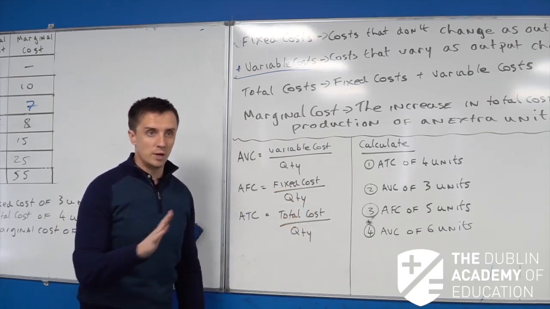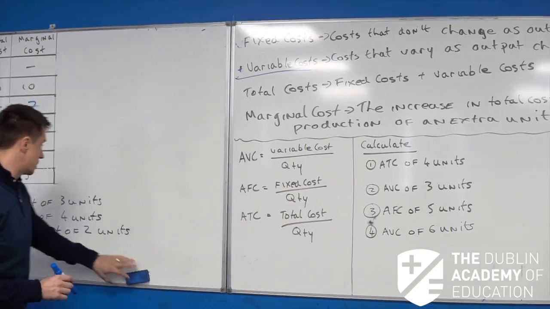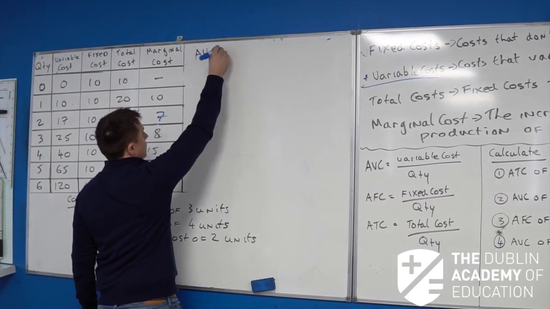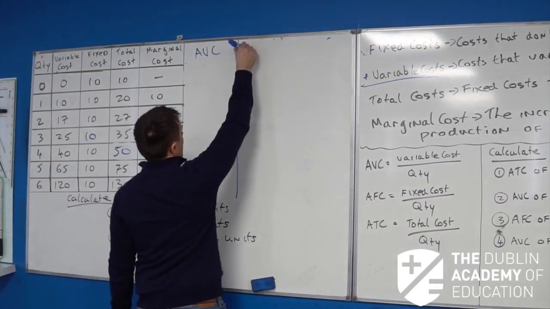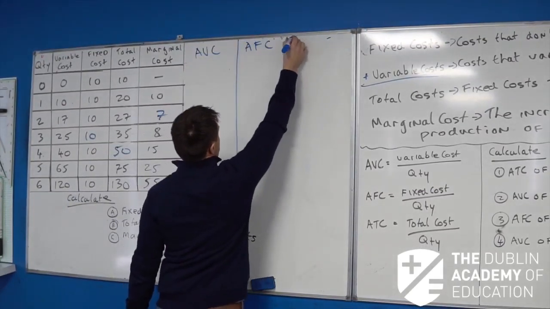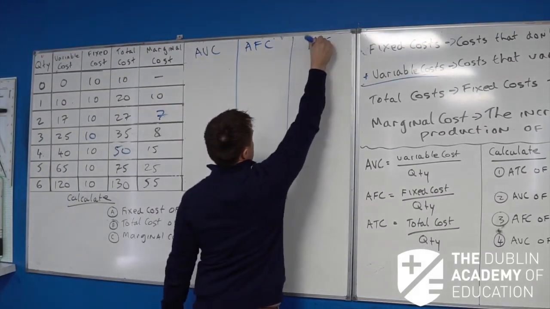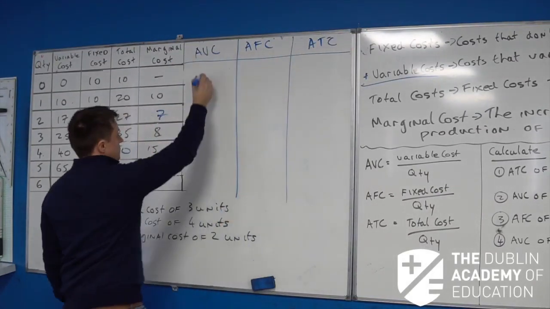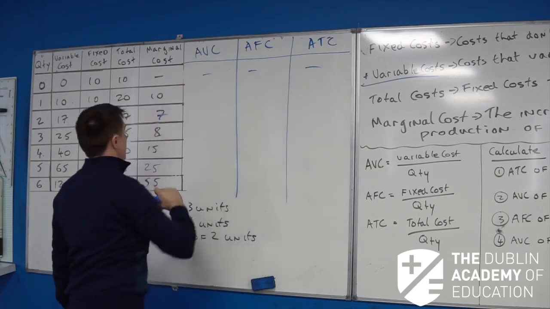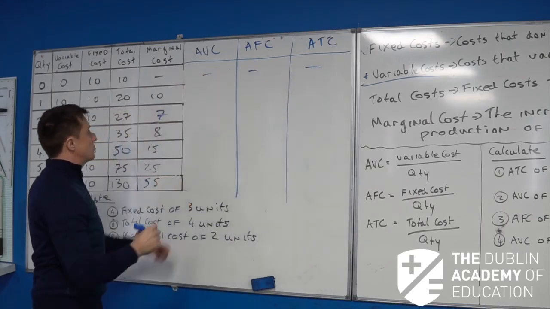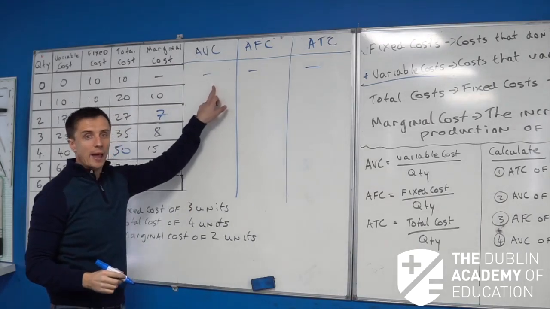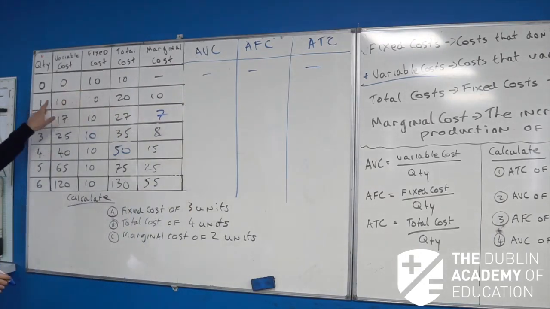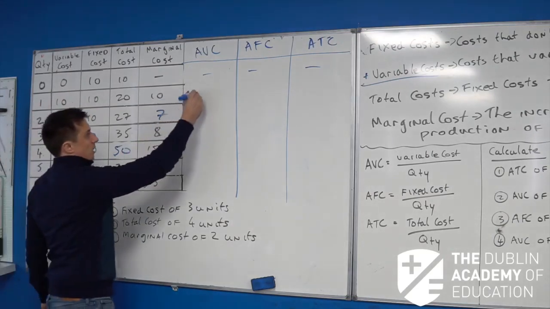Now what I'm going to do here is break this chart down, and we'll go through it. So average variable costs, average fixed costs, and then we've got our average total costs, okay? So I'll go down through these now. The first one, let's see our average variable cost if we make 1 unit. What's our variable cost? It's 10. Divide that by 1, our average variable cost here is going to be 10.